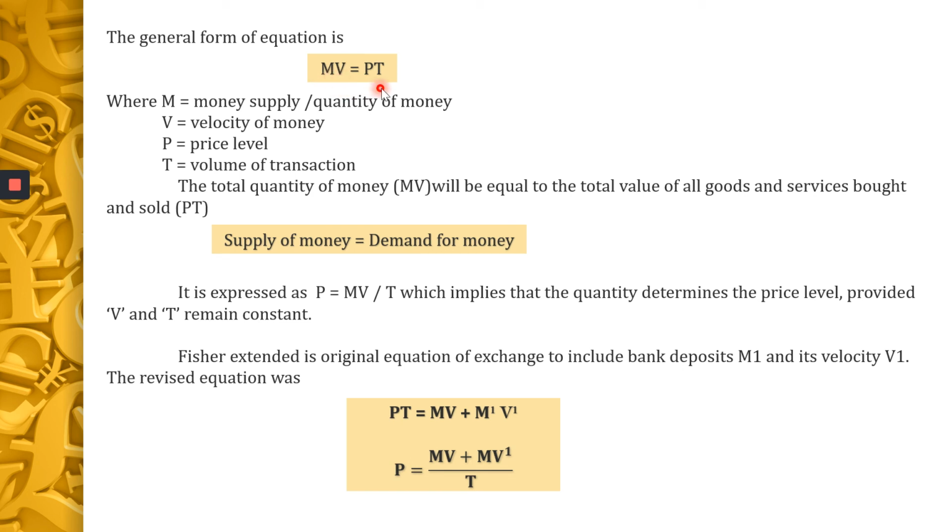Then we saw the equation of exchange formula, MV is equal to PT. This is very, very important as it is asked in 1 mark questions very often. M is the money supply, V is the velocity of money, P is the price level, and T is the volume of transaction. Since we have bank credits nowadays, Fisher's original equation MV is equal to PT has become PT is equal to MV plus M1 V1.